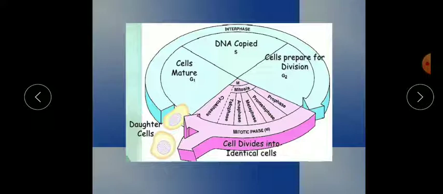So karyokinesis means division of the nucleus, which is carried out through these four stages: prophase, metaphase, anaphase and telophase. First the nucleus will divide, and then in cytokinesis the cytoplasm will divide. How? Have a look.